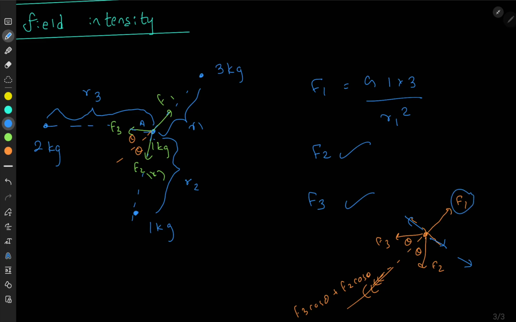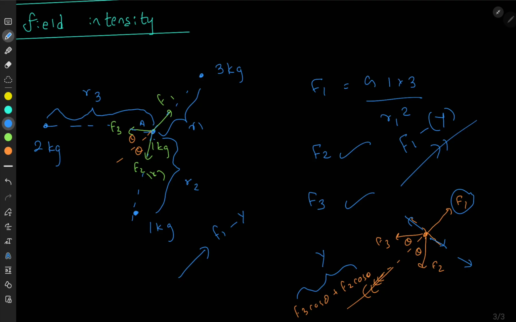Considering this direction, upwards there's F1, downwards there's F3 cos theta plus F2 cos theta, which I represent with capital Y. So we have F1 minus Y.